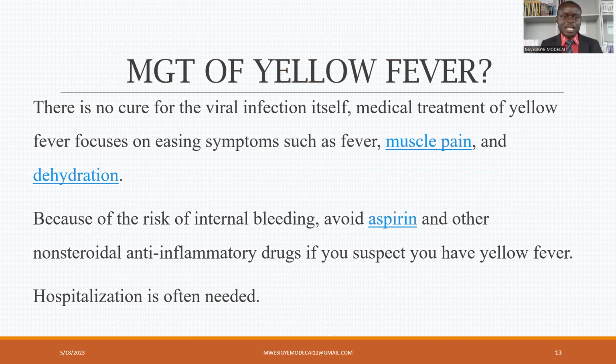So strictly, I'll just remind that yellow fever, I said, is a viral hemorrhagic disease that is caused by arbovirus, and this arbovirus is transmitted by the mosquito. These are two conditions. Like for malaria, still mosquitoes transmit. Also for yellow fever, they are the mosquitoes that are transmitting the disease.